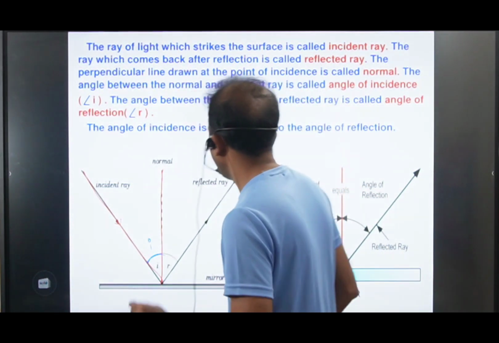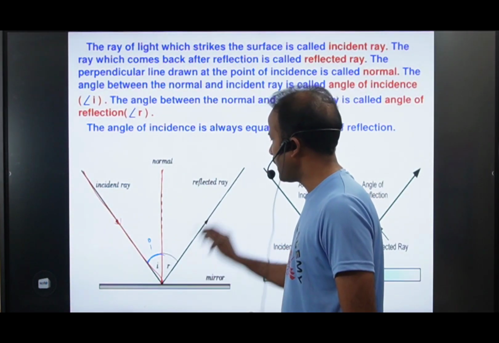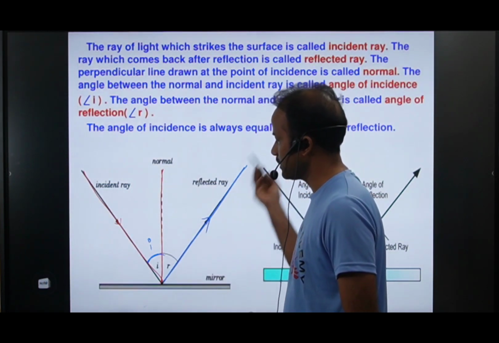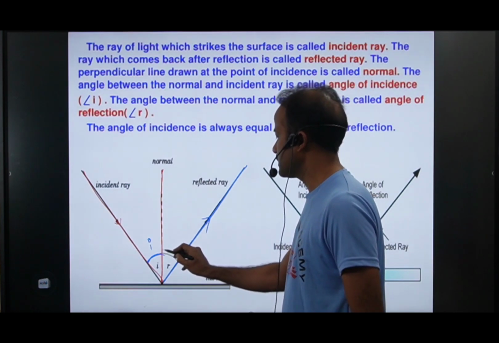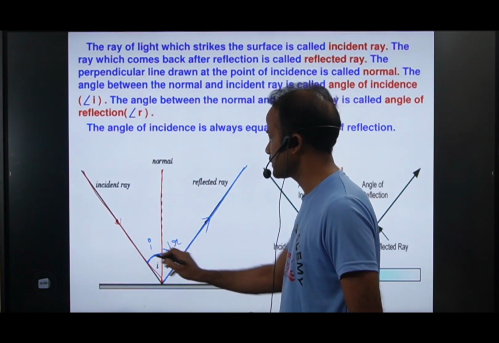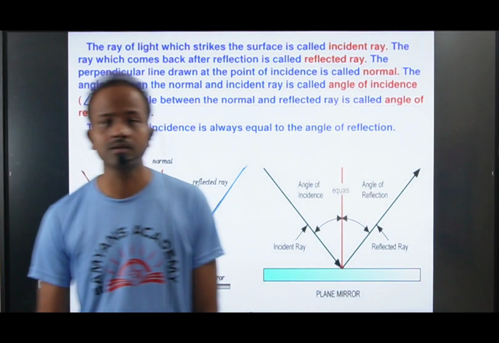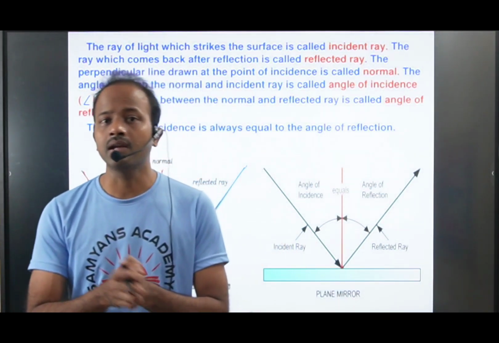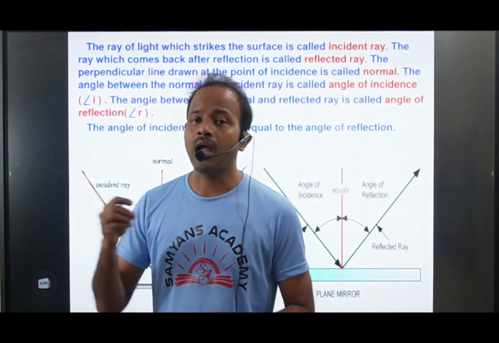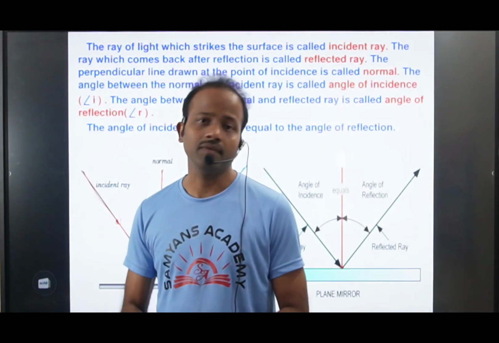Now what is the reflected angle? The angle between the normal and the reflected ray. The reflected ray is going back, and the angle between the normal and the reflected ray we call the angle of reflection. This is the angle of incidence and the angle of reflection. So what is the angle of incidence? The angle between the incident ray and the normal ray. What is the angle of reflection? The angle between the normal ray and the reflected ray.